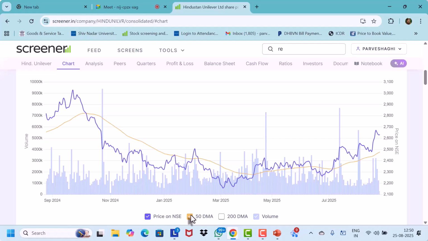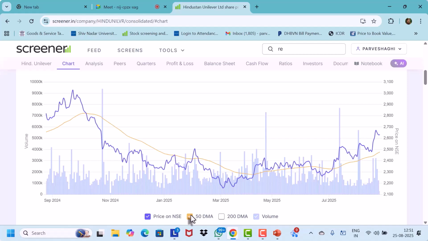Now this is a 50-day moving average, which is basically the 50-day price. You just take the last 50 days, add up and divide by 50, and plot a line which is called the 50-day moving average, which is 50 DMA. So now it smooths the direction which the stock price is moving. It filters out the noise, because every day the stock price can go up and down, so we don't know the trajectory. So it gives you a sort of trend.